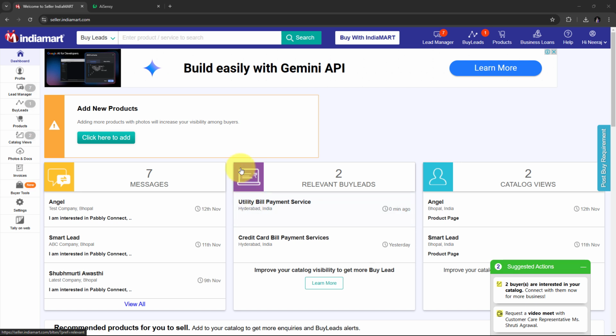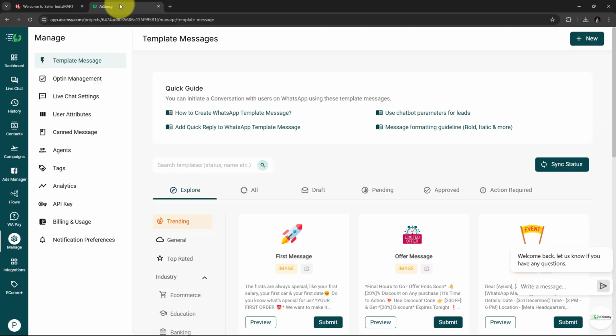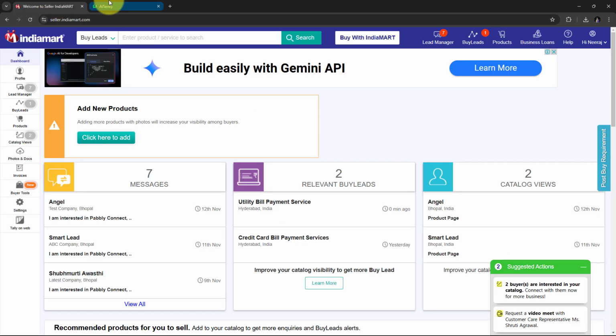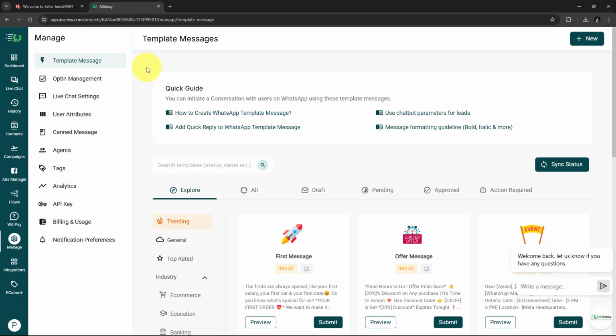So here for sending the message on WhatsApp, I'm going to use AI Sensei, and now I need to simply build a connection between IndiaMART and AI Sensei. And with this connection, I can automatically send some personalized messages on WhatsApp to all my IndiaMART lead or inquiry. So here for building this connection between IndiaMART and AI Sensei, I need to use Pabbly Connect.